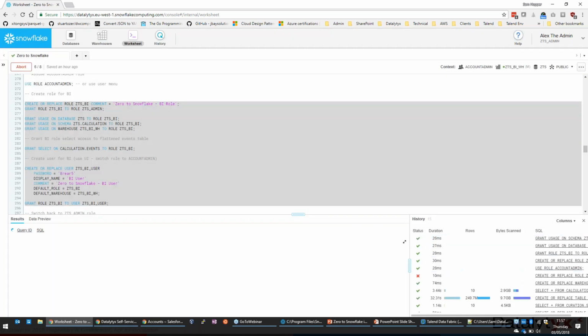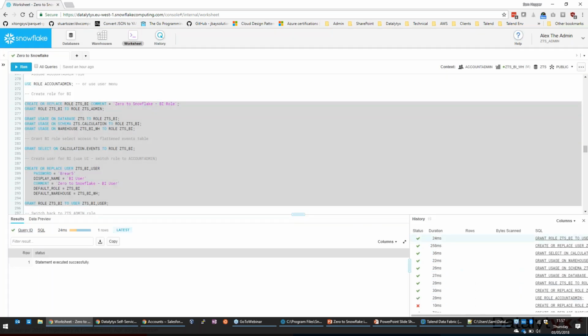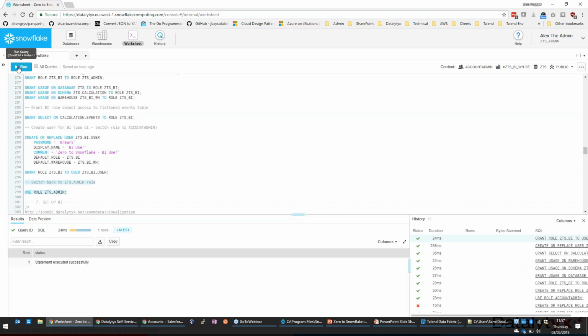So like I did before, I'm just going to lasso a whole load of stuff in the worksheet, and then I can execute it in one go. Okay, and remember to switch back to the previous role. Once I'm done with my elevated permissions, I've just gone back to the role I had. It's quite important. Otherwise, I'll end up doing everything as accounts admin, which is a super user level role, which no one else will be able to see the content of.